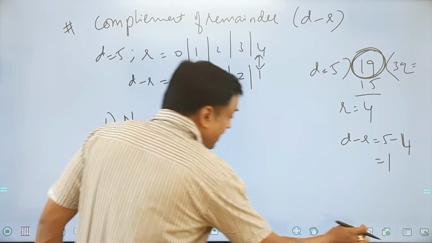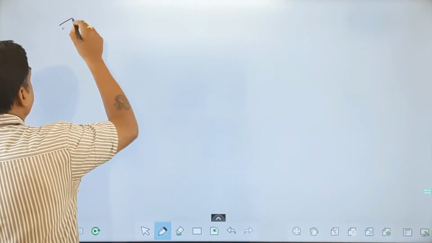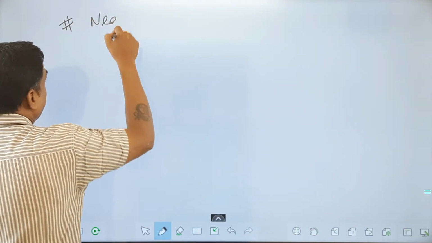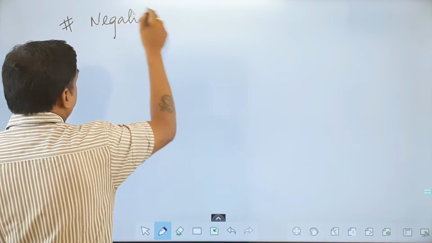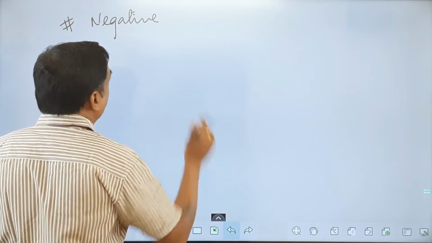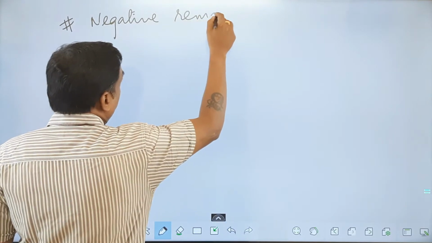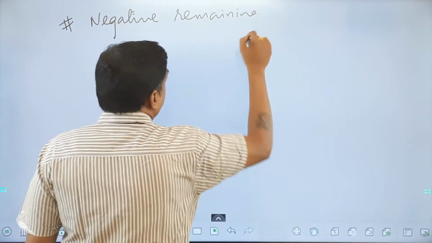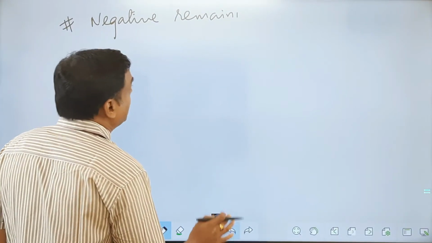Okay. Next, negative remainders. This is something which we never know. Negative remainders. Now you can raise a question, or you may immediately get a doubt as well, that when I talk about possible remainders, negative remainders.